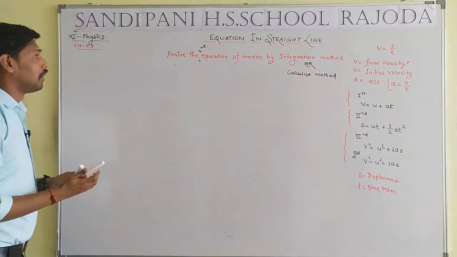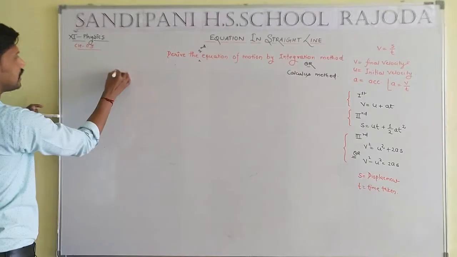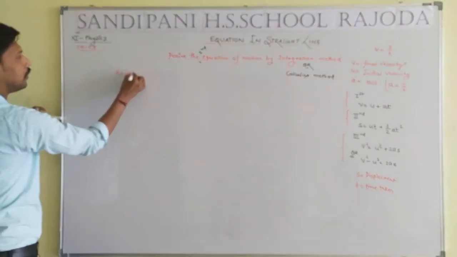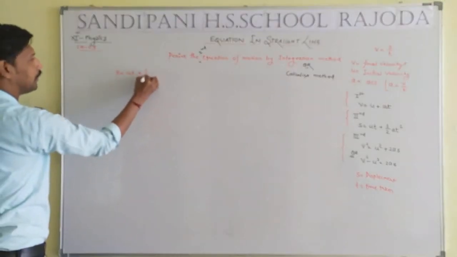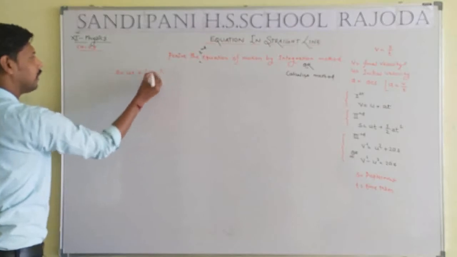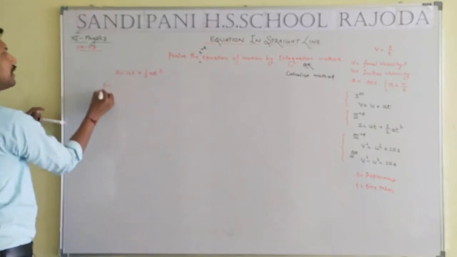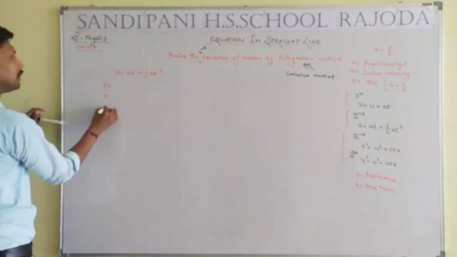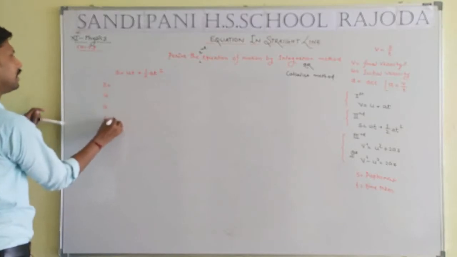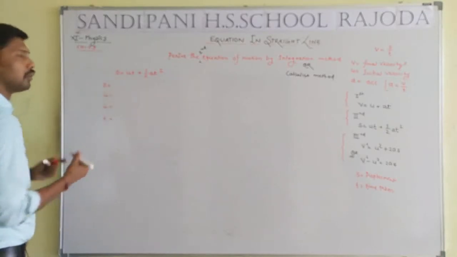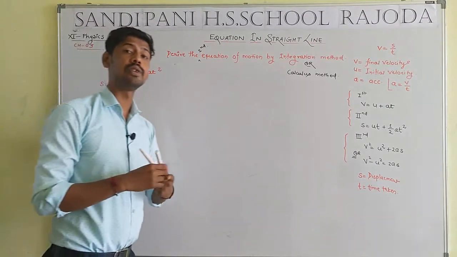Student, what is the mean of the second equation? s will be equal to ut plus half at square, where what is the mean of the s, what is the mean of the u, what is the mean of the a, and what is the mean of the t. We have to derive the second equation of motion.